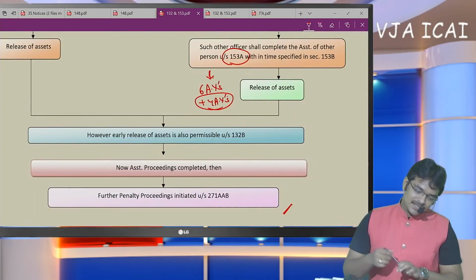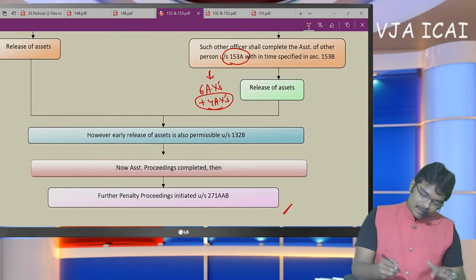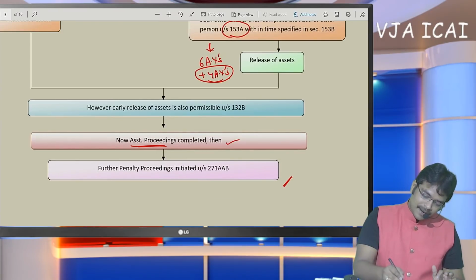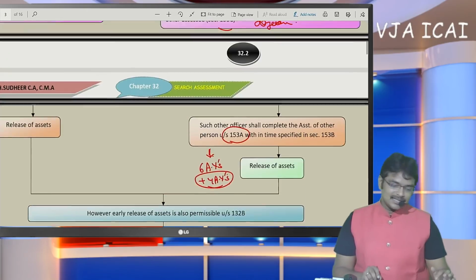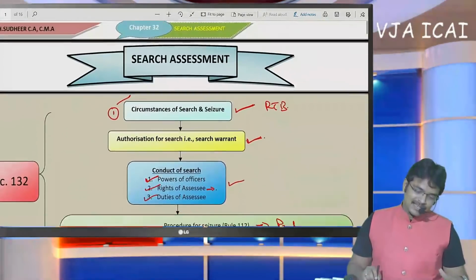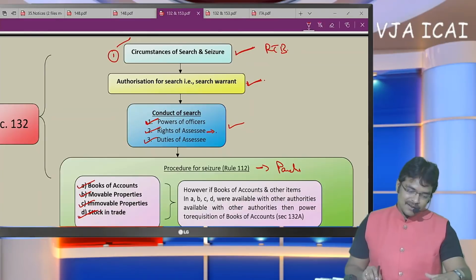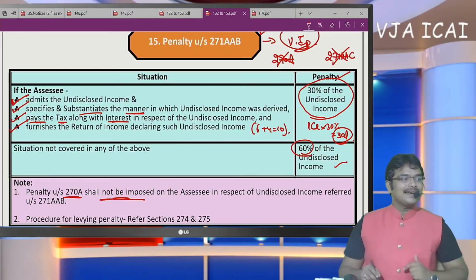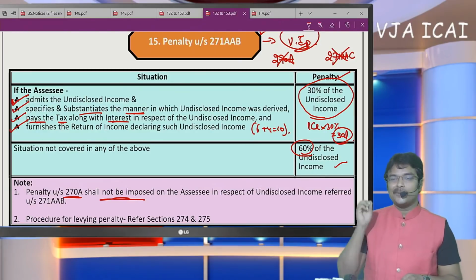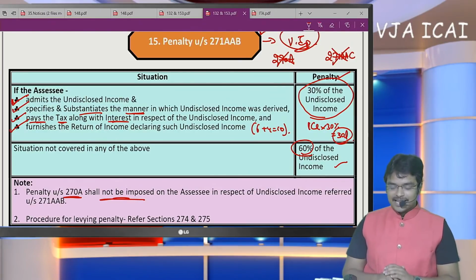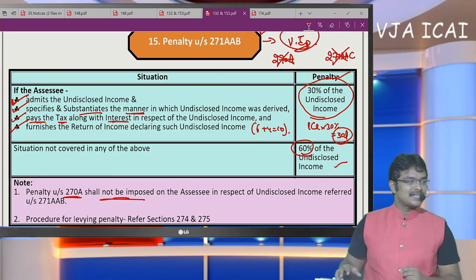Assessment proceedings were completed, and then penalty proceedings under 271AAB. This assessment procedure I have presented in the first 3 pages. Based on that, we have made a complete discussion on section 271AAB and onwards up to such section. The complete discussion is over. Now let me solve the queries and conclude the session. So, coming to the queries.